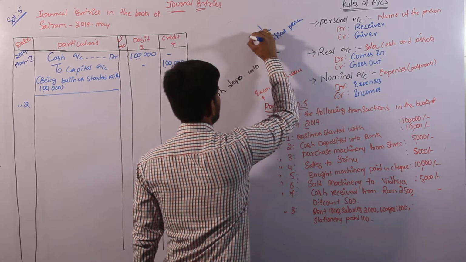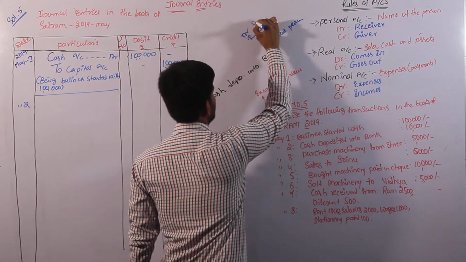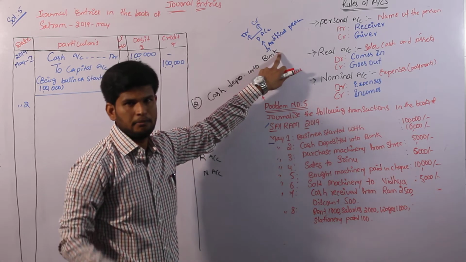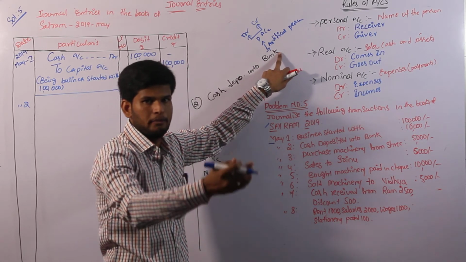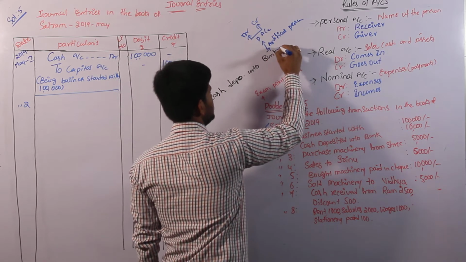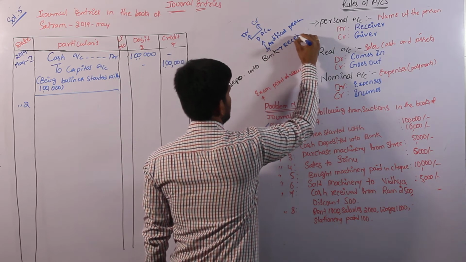Under the personal account, again we have to identify debit and credit. Cash deposited into bank means we are depositing cash into bank, so the bank is receiving.